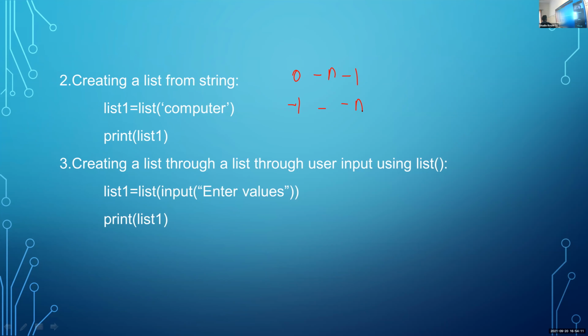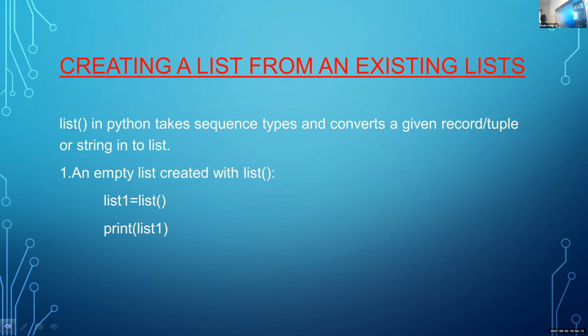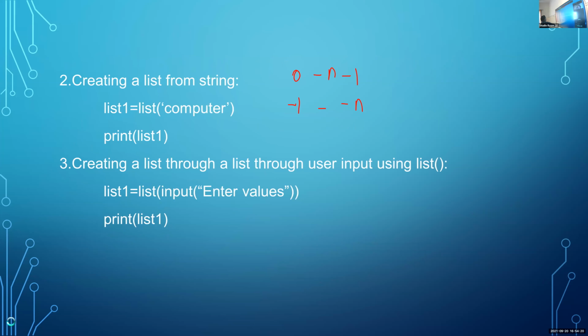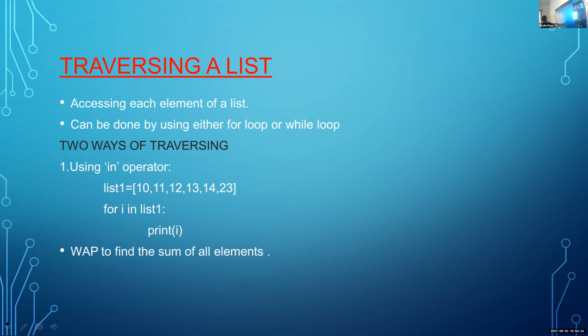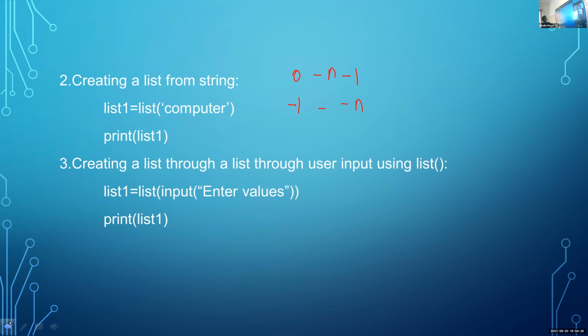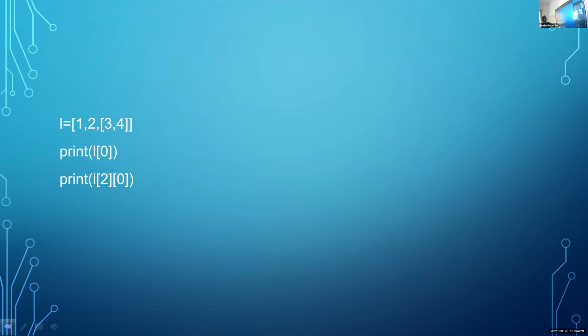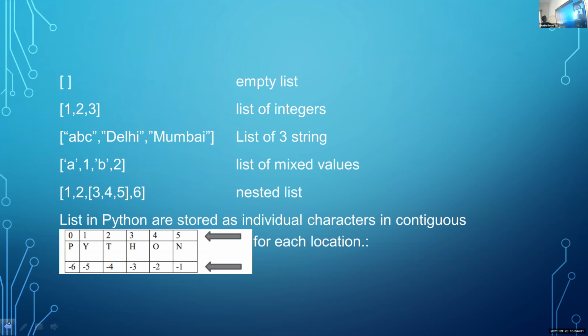Then we just create one empty list. Creation of empty list. So this is an empty list. Then this is the list with integer value. That is within square brackets, we are using some integer values. That is a list with integer value.